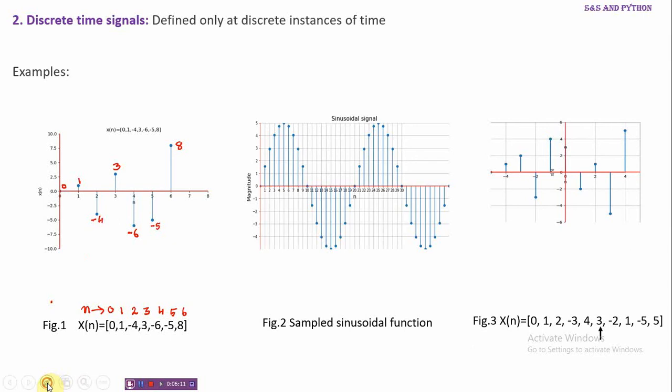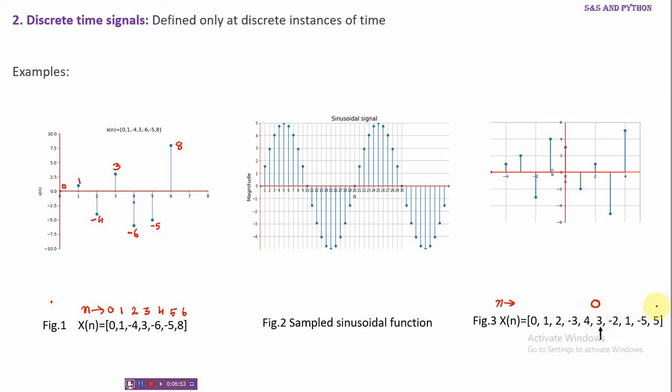So how to identify which is the n is equal to 0 point. Because see, when we represent it as a sequence, it is 0, 1, 2 starting from here to here, but we don't know where that n is equal to 0 will be. So here at a value at n is equal to 0, for that value an arrow is marked. So this is the n is equal to 0 position. If you identify the n values, this is corresponding to n is equal to 0. At n is equal to 0, the signal has a value of 3.